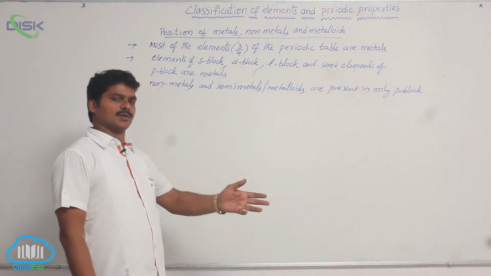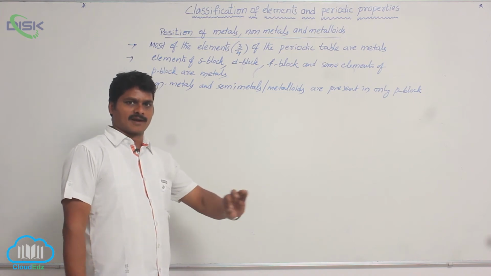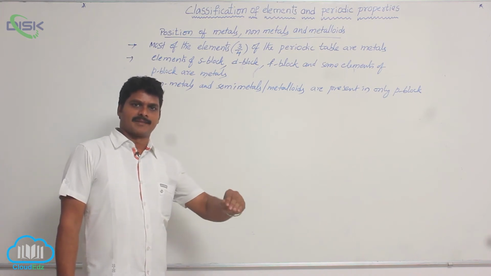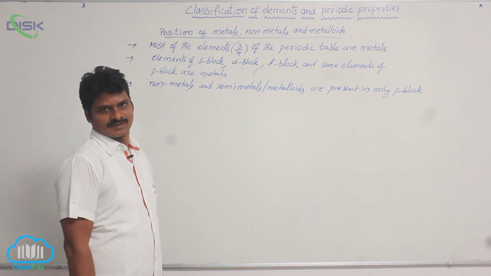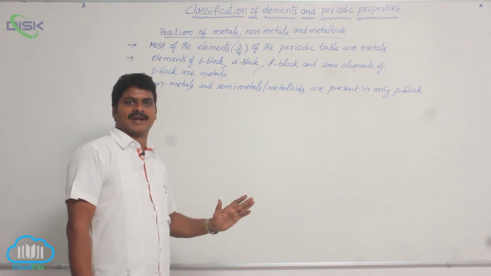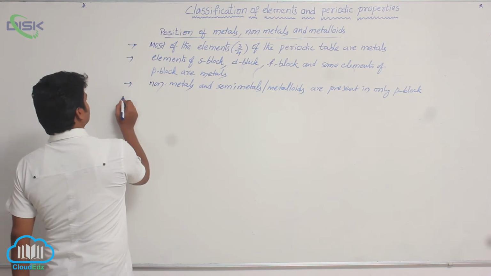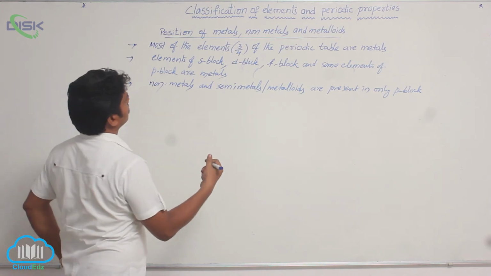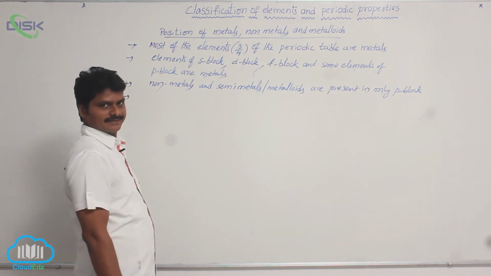Based on that, a question will be asked: which of the following blocks contains metals, non-metals and semi-metals? So you have to select P block. S, D and F blocks contain completely metals. Got it? So which are non-metals and semi-metals? Let's see.